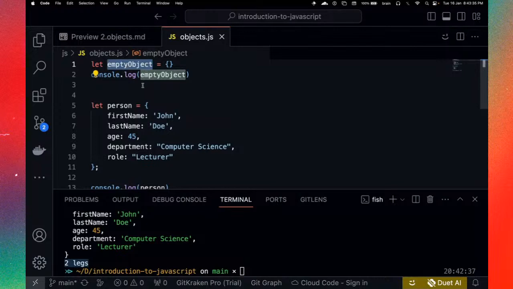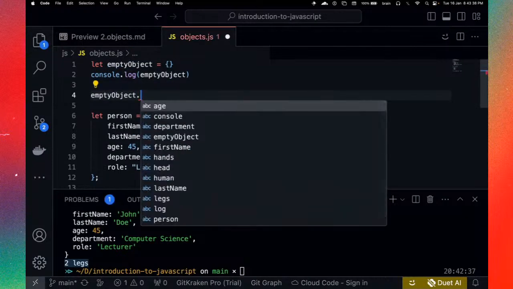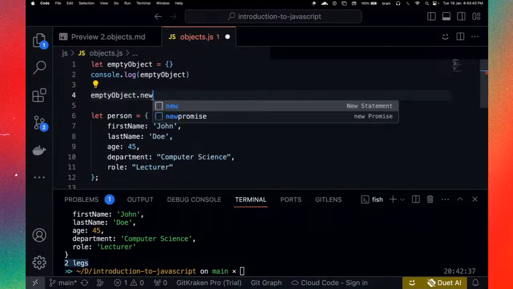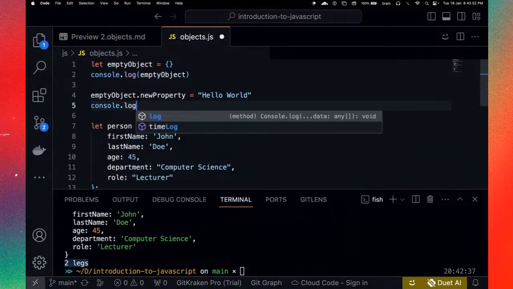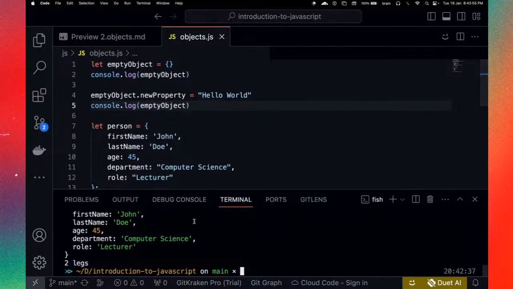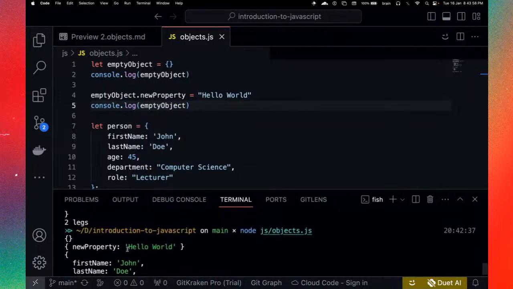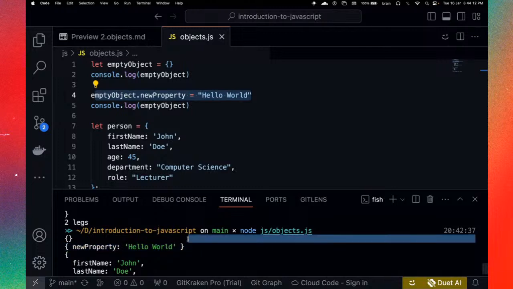If you start off with an empty object, you can also go ahead to add a property right after creating that object. So we can have emptyObject dot, let's just call that newProperty, equals, I don't know, let's just call that hello world. And if I say console.log that empty object, if we try to print that now, let's go to the top a bit. You see we have new property hello world. It was initially empty, and we logged it while it was empty. Then we also went ahead to add a new property and we were able to print that value right here. Okay. So if you have any questions, drop your questions in the chat.